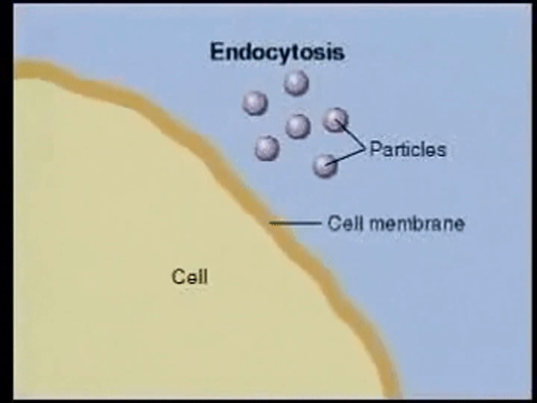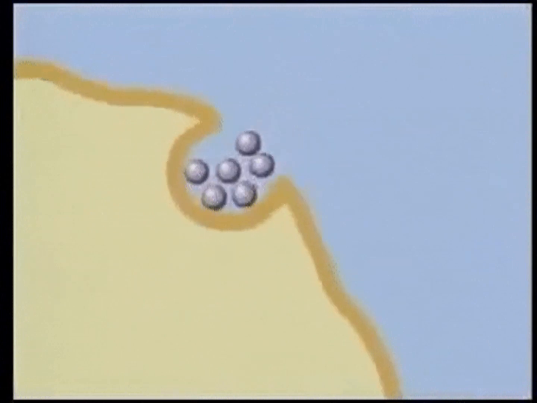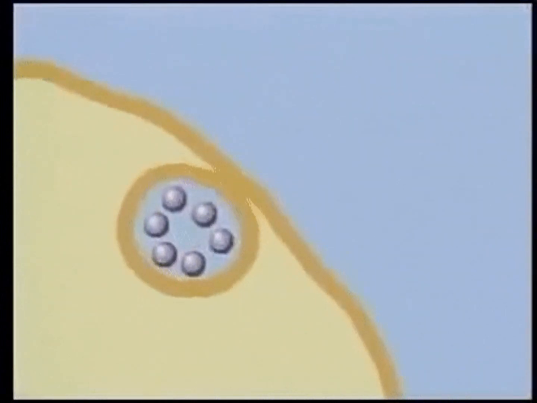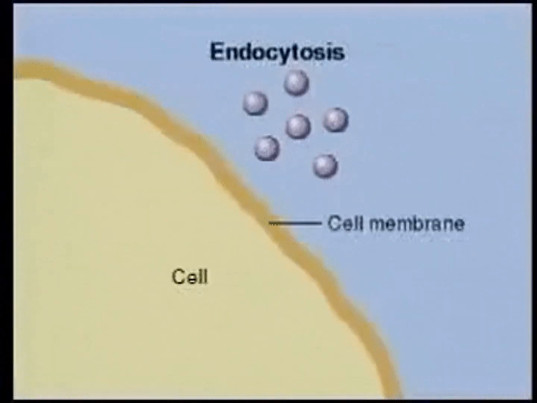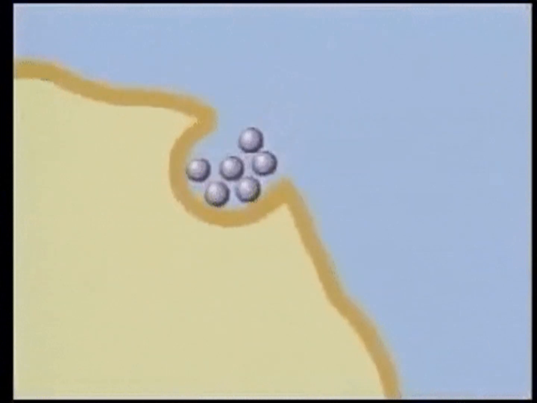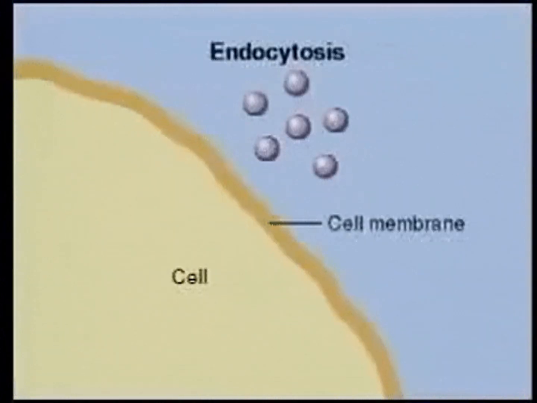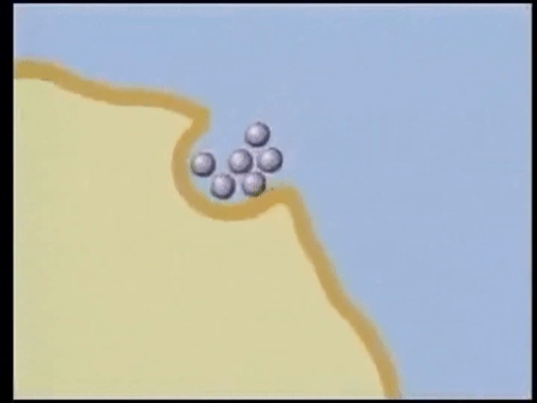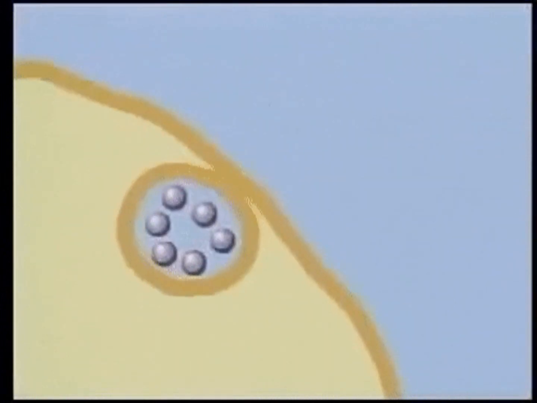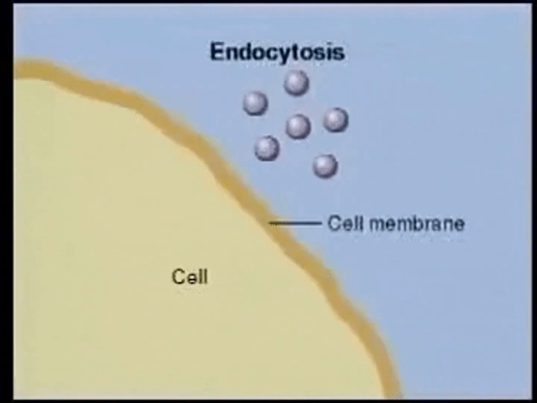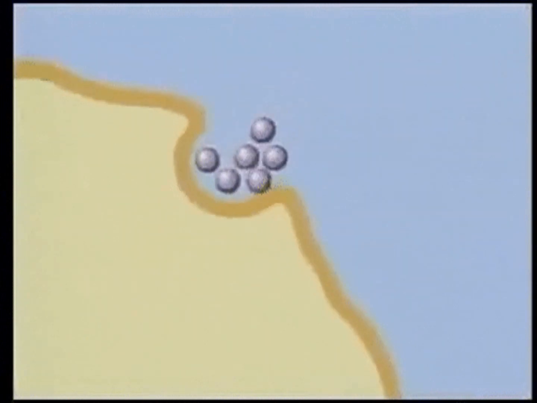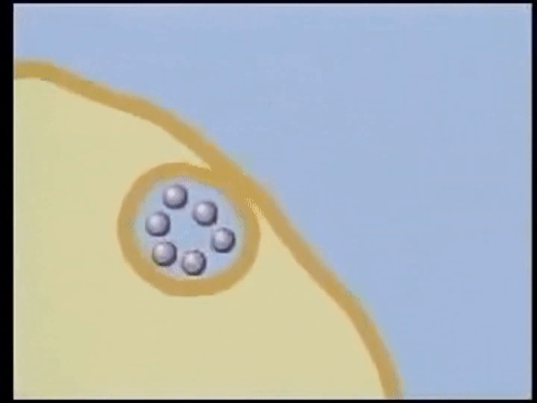Endocytosis is where particles are engulfed, like food from the outermost environment, and taken in the form of an organelle into the cell. The particles that you see are actually food. So the food is taken into the cell by engulfing it. The cell membrane engulfs the entire particle and forms an organelle altogether. This food is going to be utilized by the cell. So this is called endocytosis. Why? Because it's taking the substances inside the cell.